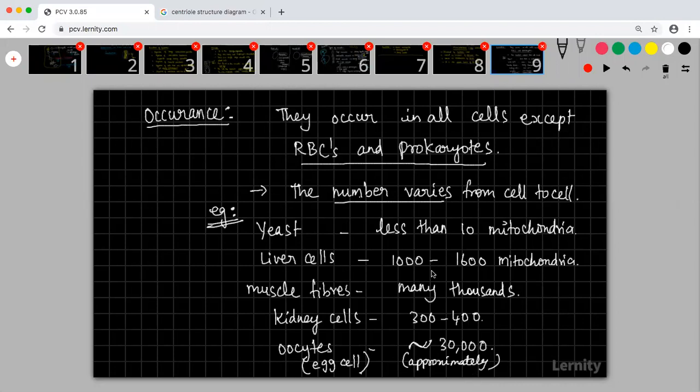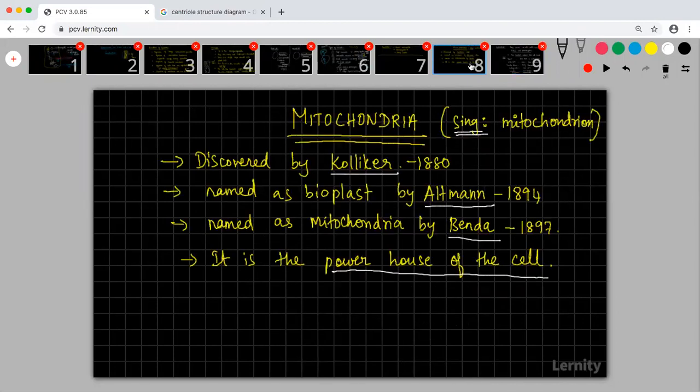If someone is asking for the previous slide, yeah, go for it. Hey, what is this thing now? This is singular. Mitochondria, mitochondrion. This is the plural, that is the singular.